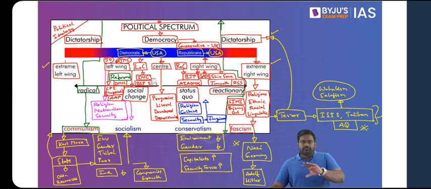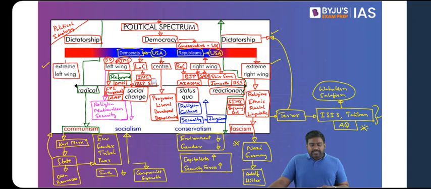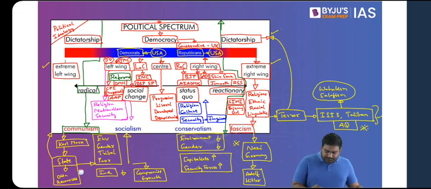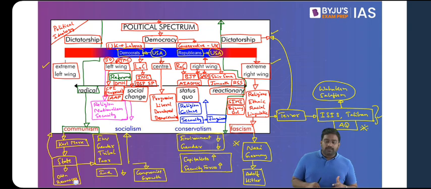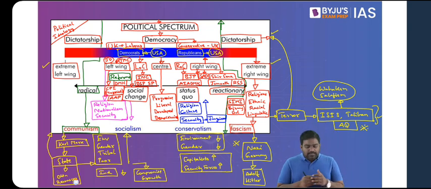They're all left of center or left wing parties. They fall somewhere between this. All right. Then in the United Kingdom, you have the Labour Party, which is a left of center party. All right. So all these major parties of the world can be classified as left wing organizations.